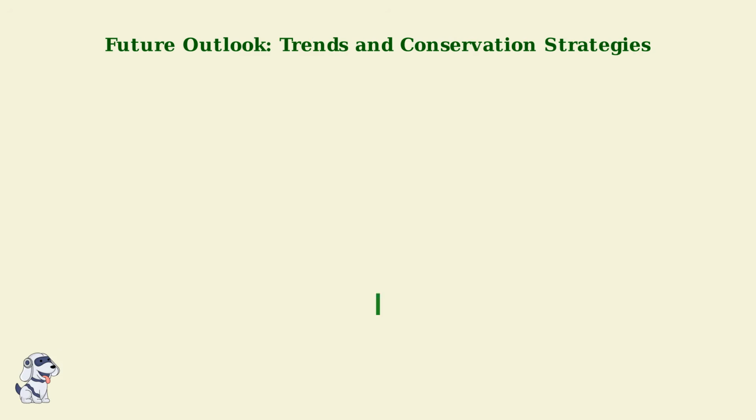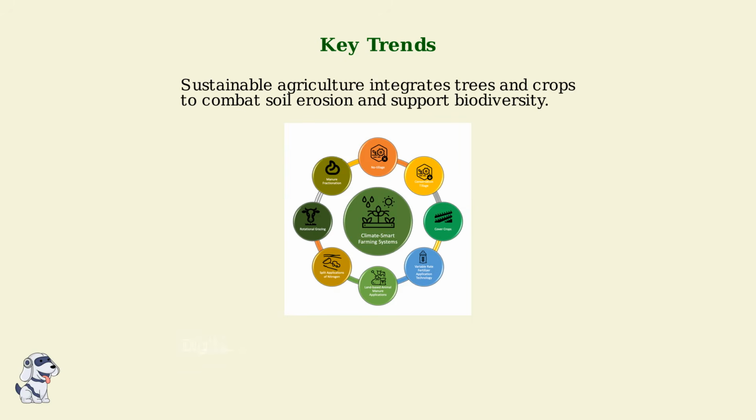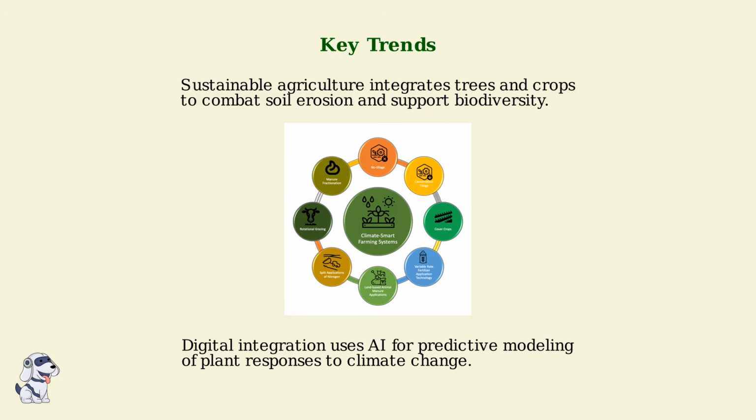Future trends in England's plant conservation emphasize restoration, sustainable agriculture, and digital integration to protect native species. Sustainable agriculture practices, like those shown here, help maintain soil health and support native plants. Digital tools enable better monitoring and prediction of ecological changes.